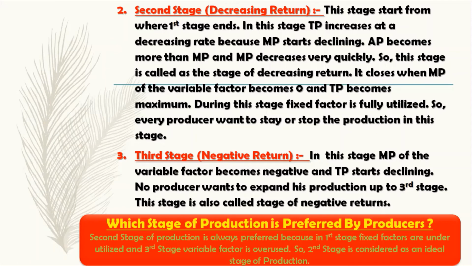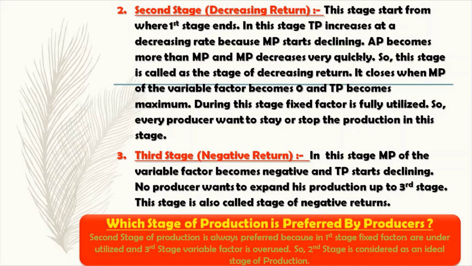Now the last and third stage of production is called the stage of negative return. In this stage, MP of the variable factor becomes negative and TP starts declining. No producer wants to expand production up to the third stage. This stage is also called the stage of negative returns.